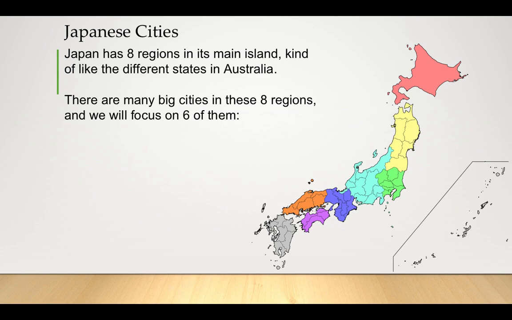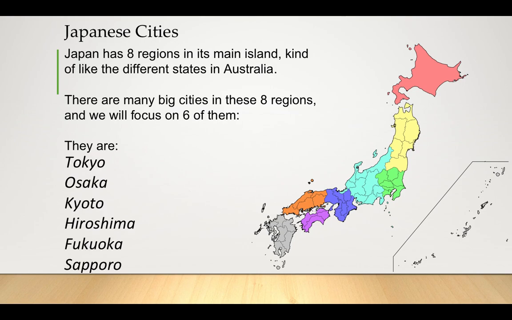A bit of background knowledge on Japan and the map of Japan. Japan has 8 regions in its main island. You can think of regions like how Australia has different states. For example, Victoria is a state in Australia, and the main city in Victoria is called Melbourne. In those 8 regions in Japan, there are also many big cities, and today we'll focus on 6 of them. They are Tokyo, Osaka, Kyoto, Hiroshima, Fukuoka, and Sapporo.